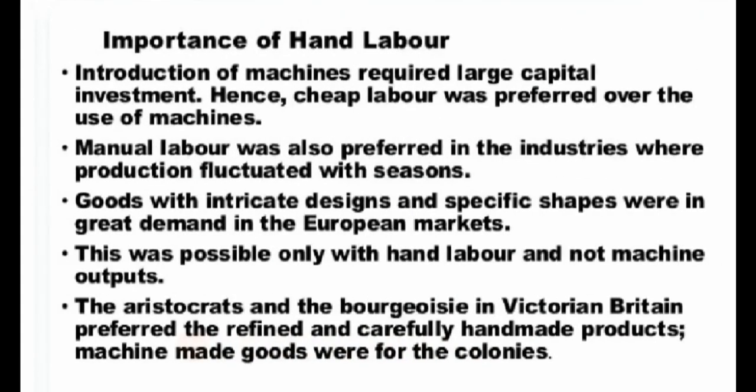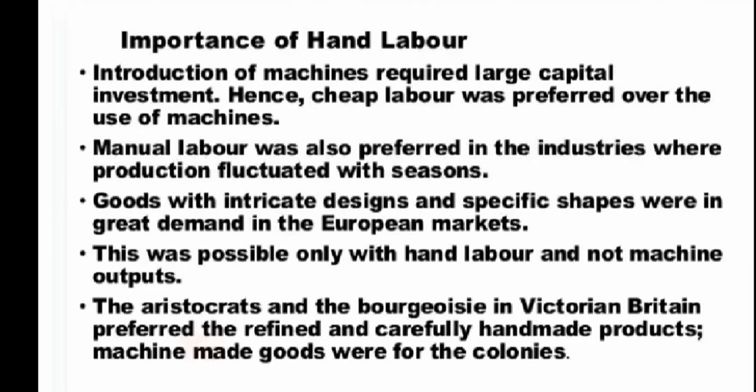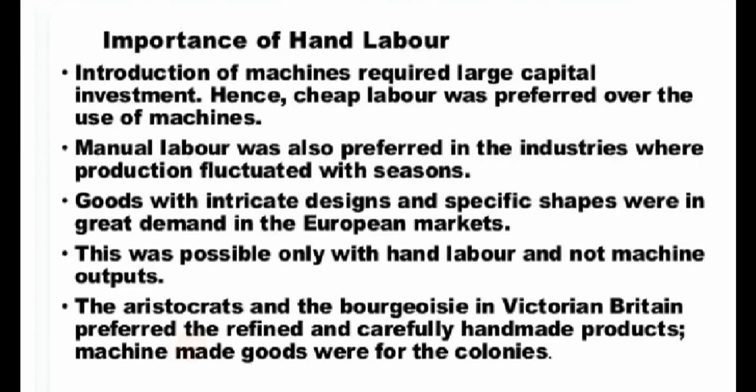Importance of hand labor: the introduction of machines required large-scale capital investment. Hence, cheap labor was preferred over the use of machines. Manual labor was also preferred in industries where production fluctuated with the season. Goods with intricate design and specific shape were in great demand in the European market. This was possible only with hand labor and not machine output.